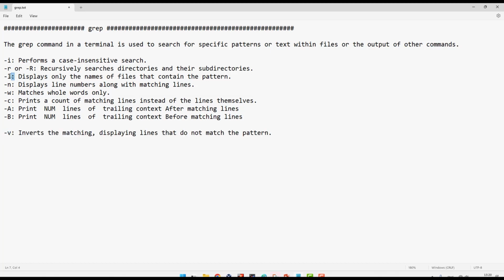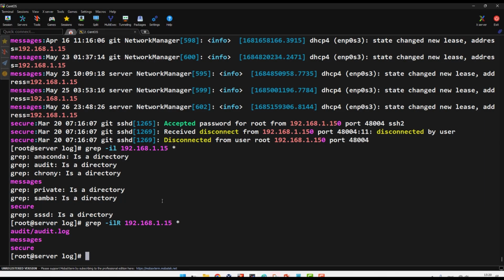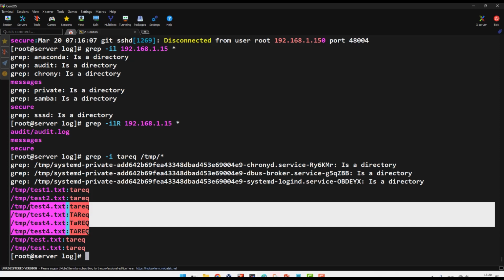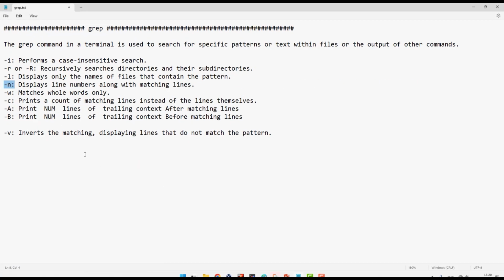Then we go back from -l to -n. What's the difference with -n? If I go to my example first about Tariq, grep for me the name Tariq inside the temp folder, I put star. It searches and gives me Tariq inside test1, test2. If you see here, Tariq in test4, I have four times, right? I have Tariq in test without any number, two times. For example, I want to see the line numbers, for example of the IP or Tariq inside the file. I can use the -n flag, which is very, very useful.